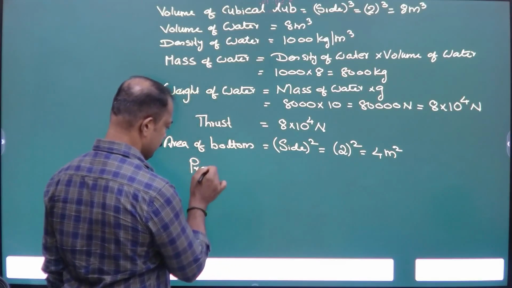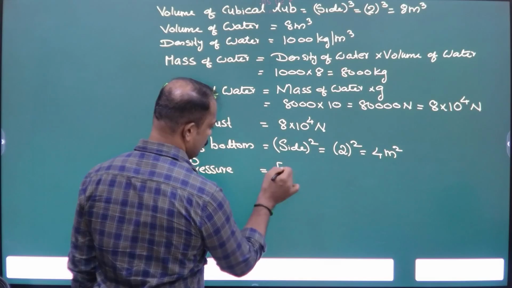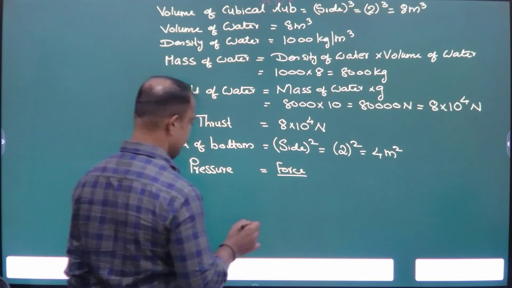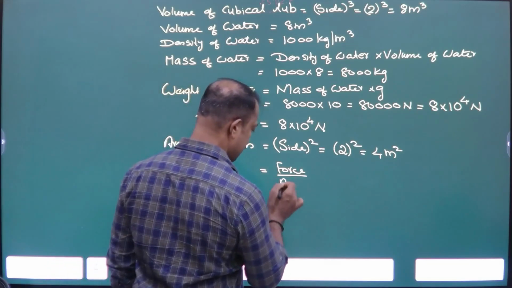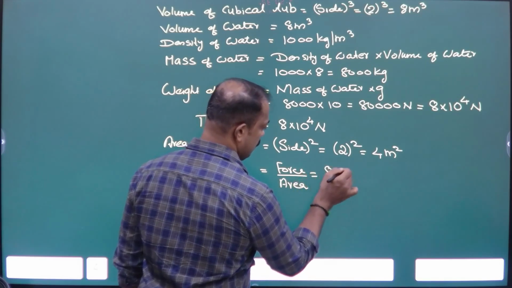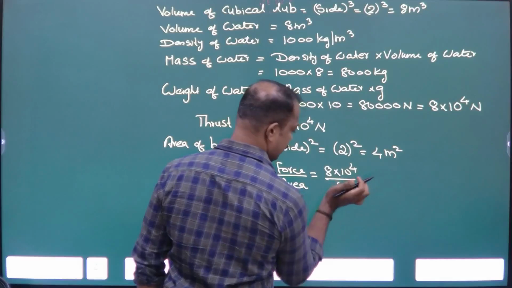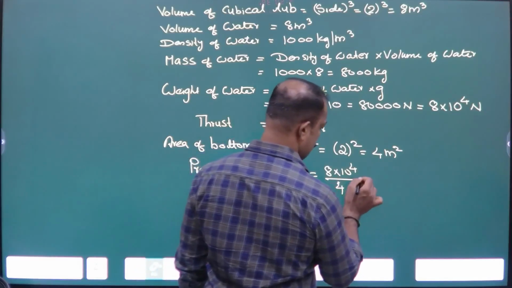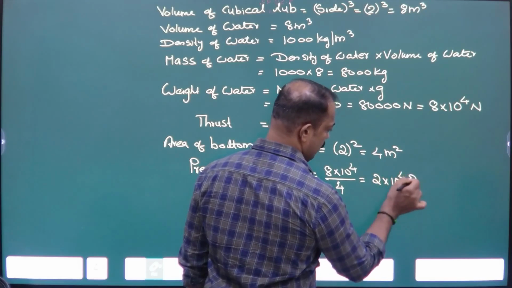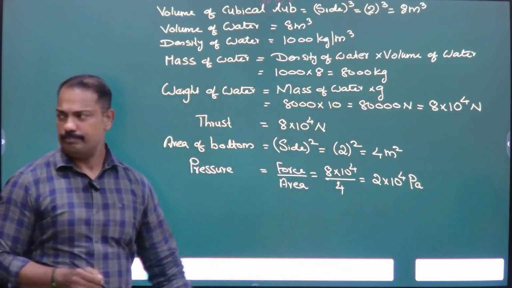Now pressure. Find pressure. Pressure is equal to force. You can also say thrust by area is also pressure. Force divided by area. What is the force? 8 into 10 raised to power 4. What is the area? 4. So 8 by 4, 2 into 10 raised to power 4 Pascal. What is the unit of pressure? Pascal.